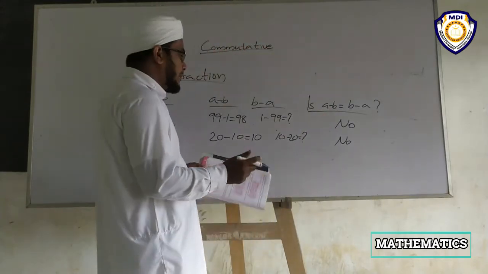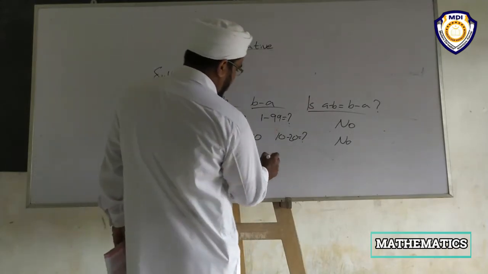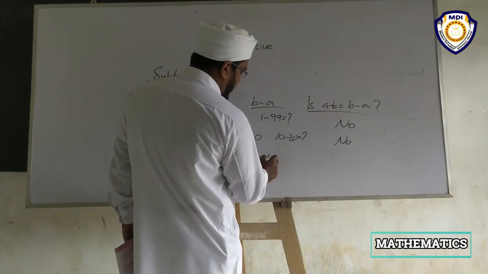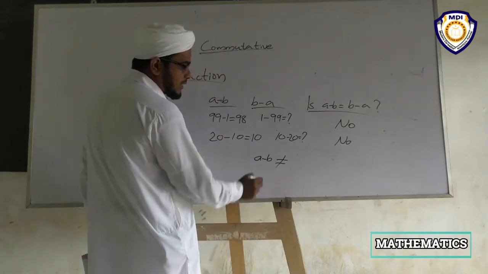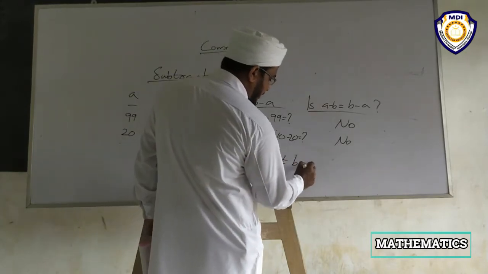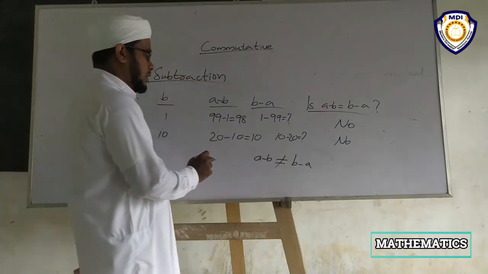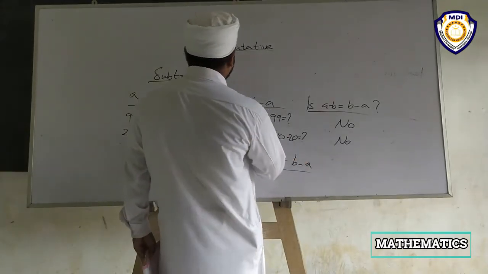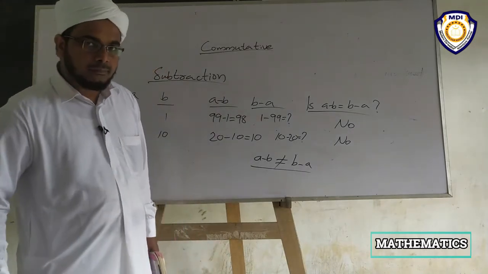Note the sign of not equal to here. It is very important in the commutative operation.